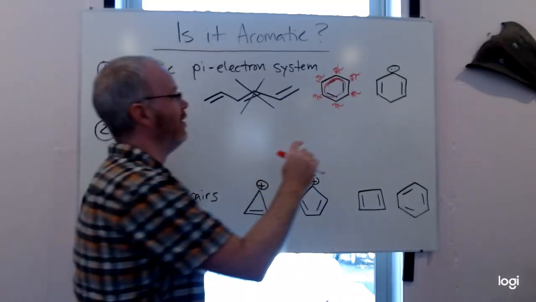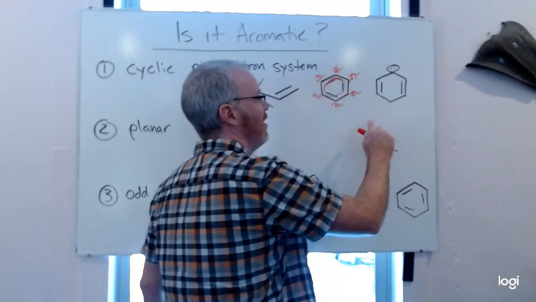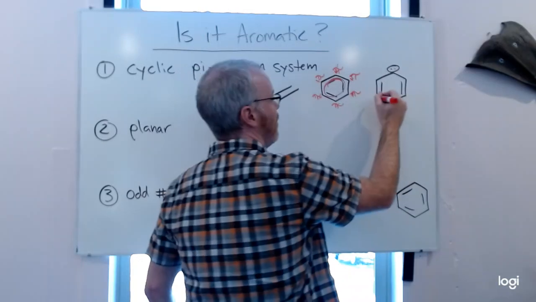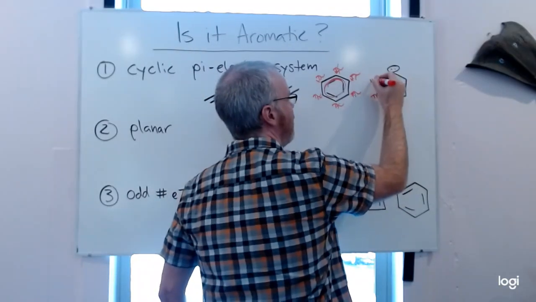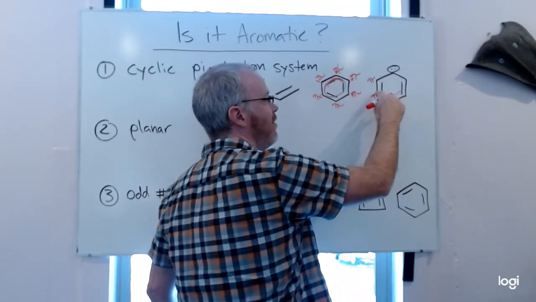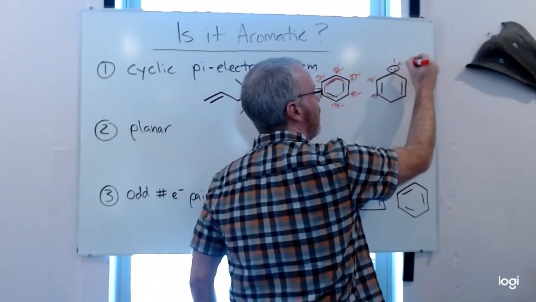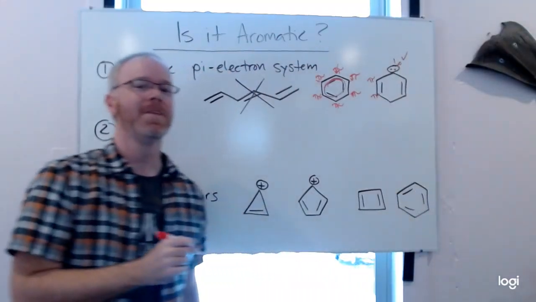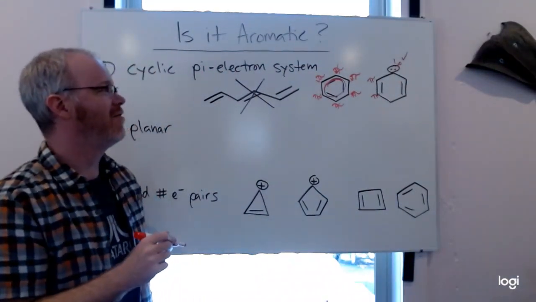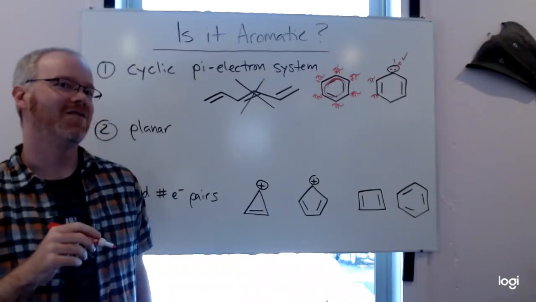Looking at an example like this, you might think, all right, this looks a little different. I have an atom here and here that are part of a pi electron bonded system. I have a lone pair of electrons. If those share, that's okay. We can look at in another video when the lone pairs count and when they do not.